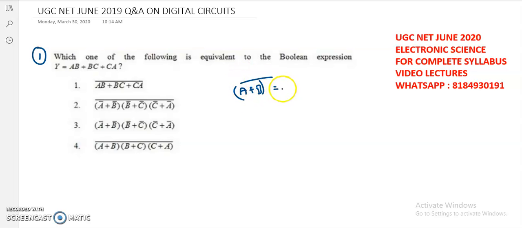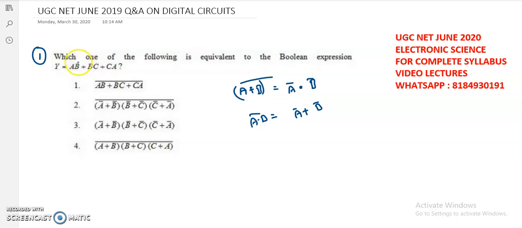(A + B) whole bar is there, then first break the bar and then convert the Boolean operator. If it is plus, take it into the dot. If it is dot, then take the plus. So it is one more De Morgan's law. If A dot B whole bar is there, first break down the bar and then take here plus. Fine. So it is De Morgan's law.